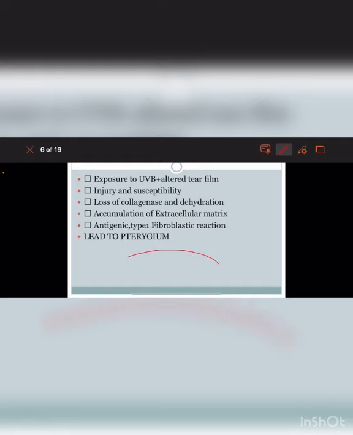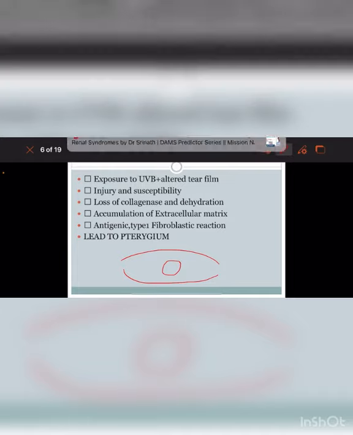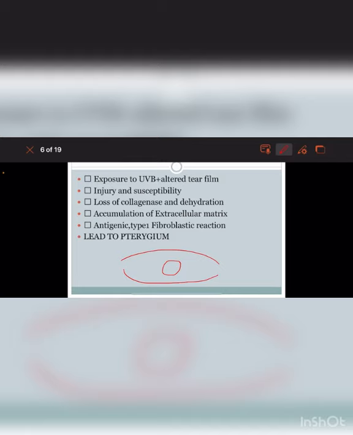So this is an eye and this is the cornea. The whole conjunctiva is present over the sclera, over the white part of the eye. Now, whenever there is damage to the conjunctiva, this type of fibrovascular connective tissue will occur in a triangular fashion, and this triangular growth will extend towards the cornea and lead to the formation of the pterygium.